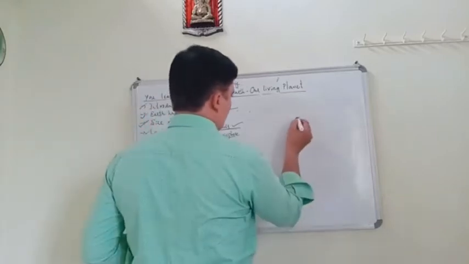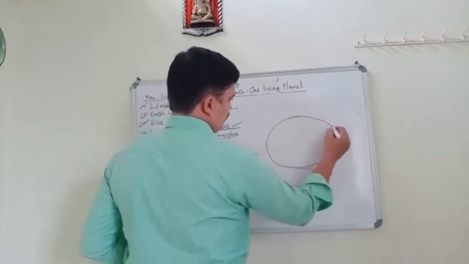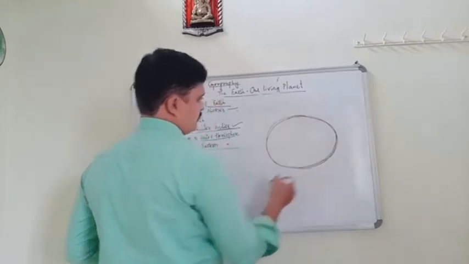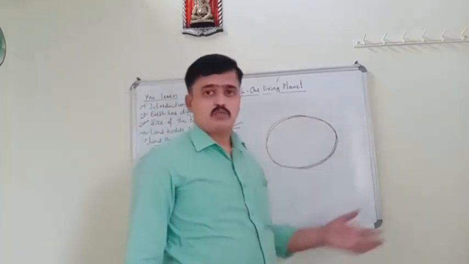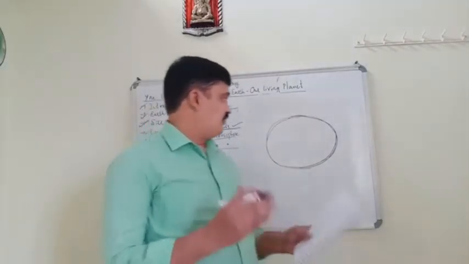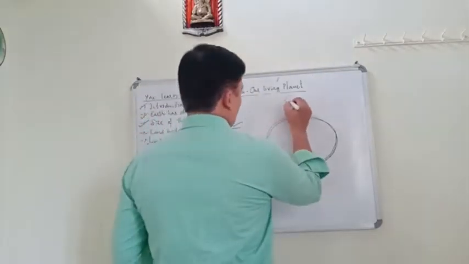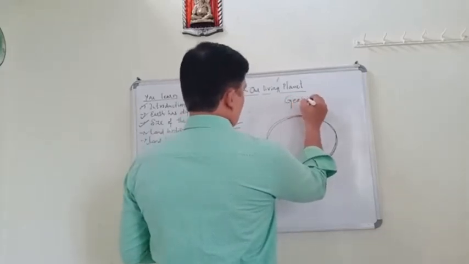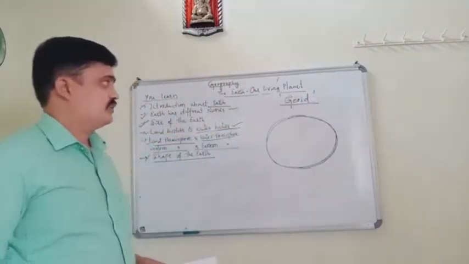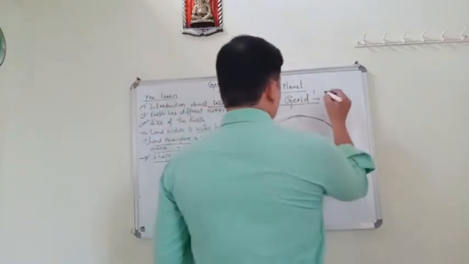Okay, we know the shape of the earth. But here, this is the shape of the earth. Why did I draw this? You will come to know later. See, this is the shape of the earth, and often the shape of the earth is called a geode. The shape of the earth, we call it a geode. So what is the meaning of geode? It is nothing but earth shaped.